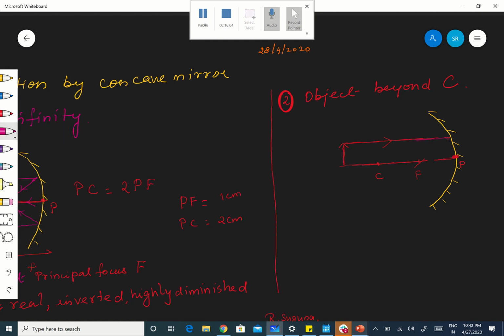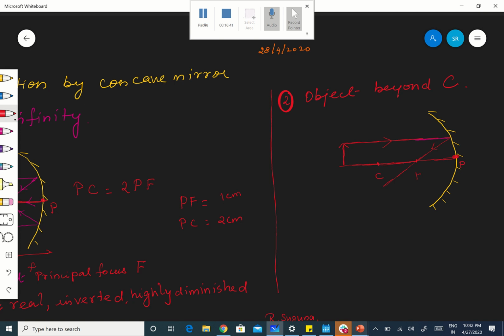Here I am drawing freehand, that is why it has some problem. This is your F. So after reflection, it passes through the focus. Okay, one ray is ready.